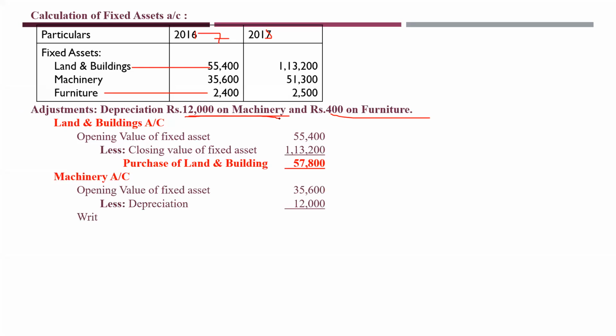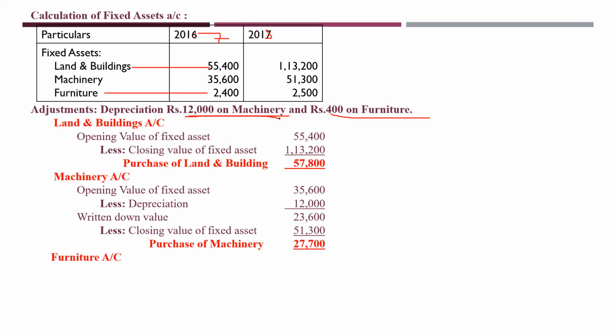Then you reduce it. We call it written down value, 23,600. Reduce the closing value. What is the closing value? 51,300. What will you get? It is again a minus symbol, the closing value is more. So that means 27,700 is the purchase of machinery.